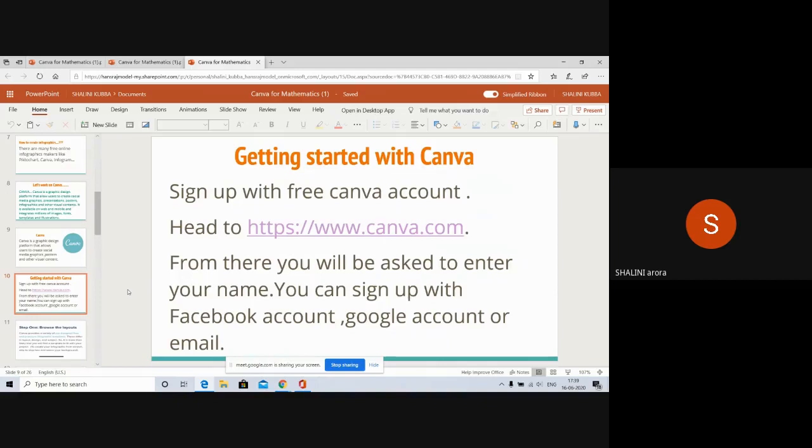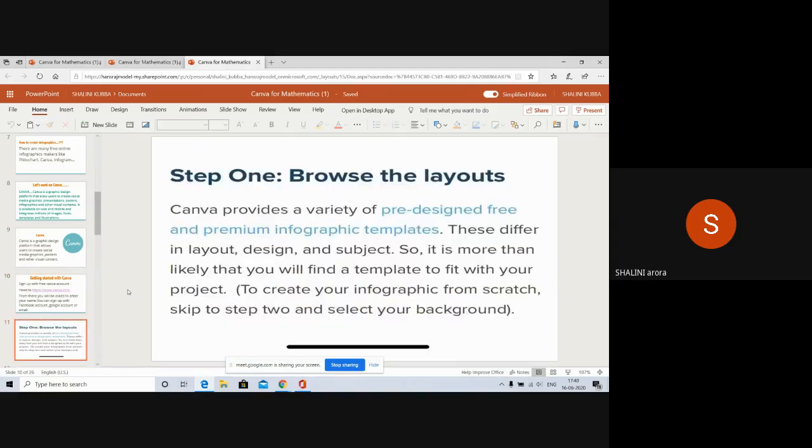Now, how do you start with Canva? You just sign up with a free Canva account at www.canva.com. From there, you will be asked to enter your name, and you can sign up with your Facebook account, Google account, or your email ID. So what is step one for making any infographic? I'll give you a demo also.